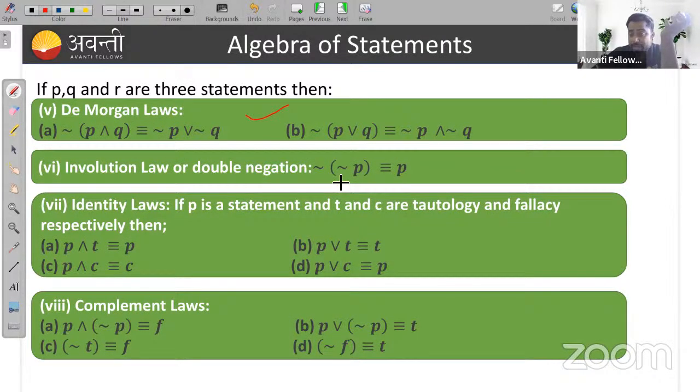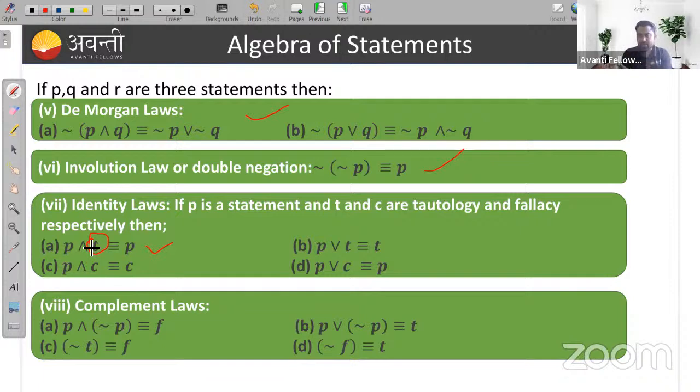Involution law: the negation of the negation of a statement is the statement itself, that is negation of negation of P is P. Identity law: if you take P and T, where T means tautology or the universal set, compare with set theory.